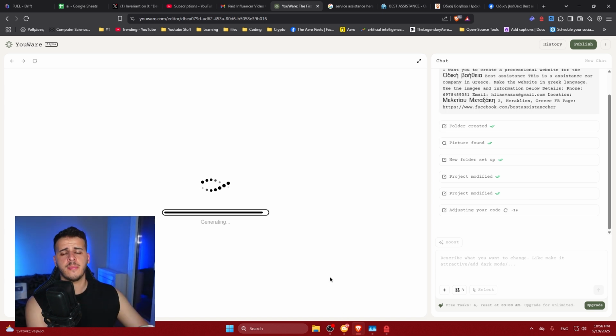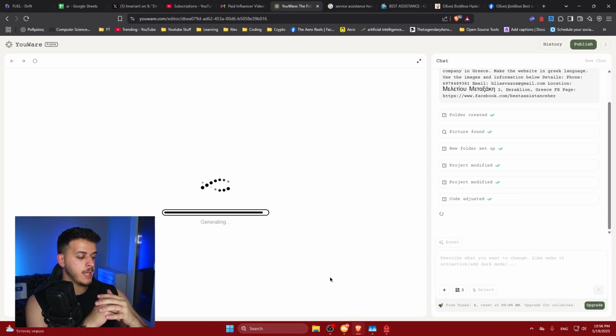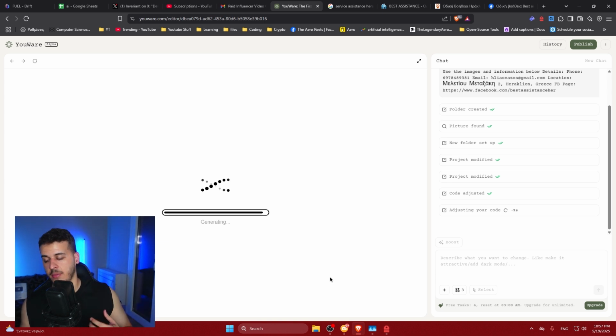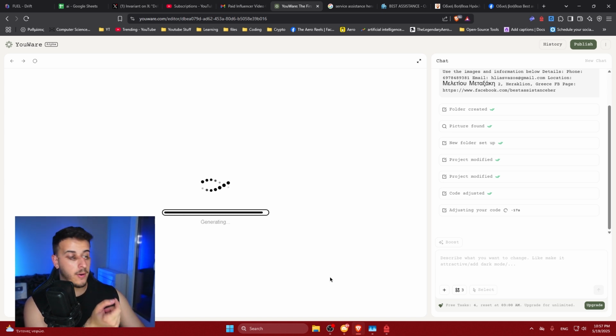And of course, you can do similar things. Instead of just applications, you can generate logos for them. You can generate advertising banners using AI. You can use AI tools to improve the copy on their website so they can do more sales. You can do all sorts of these things. And what you want to do is use AI beforehand to show them a demo, to show them what result they're paying for. And this is how you will be able to close them even better. So they can actually see the final result and they know exactly what they will be paying for. So if you offer something good, it's very easy for them to buy.